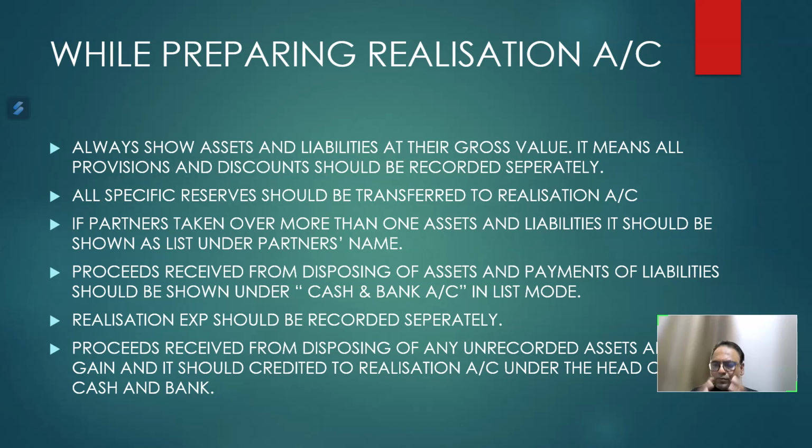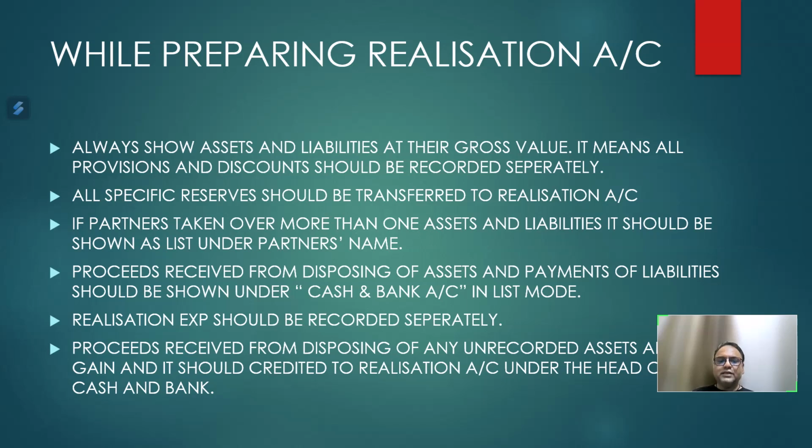So, if there is an unrecorded asset given to you in your adjustments, and that unrecorded asset realizes some cash, then obviously proceeds received from disposing of this unrecorded asset is a gain to you, and profit and loss should be credited to realization account, or it is passed through your realization account. So it is a profit, it is a gain. So realization account should be credited, and cash and bank account should be debited with that.